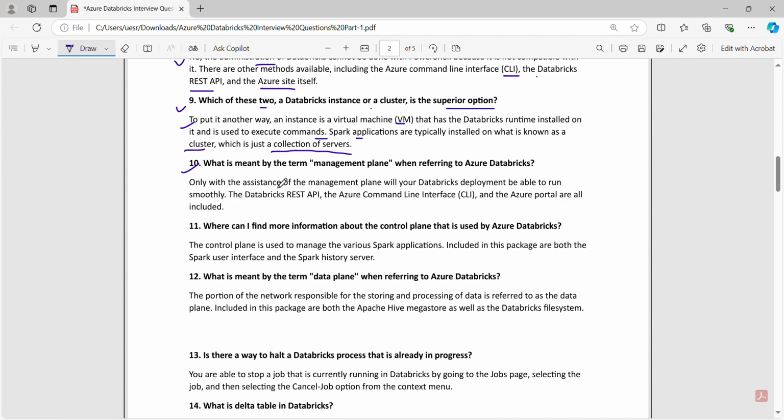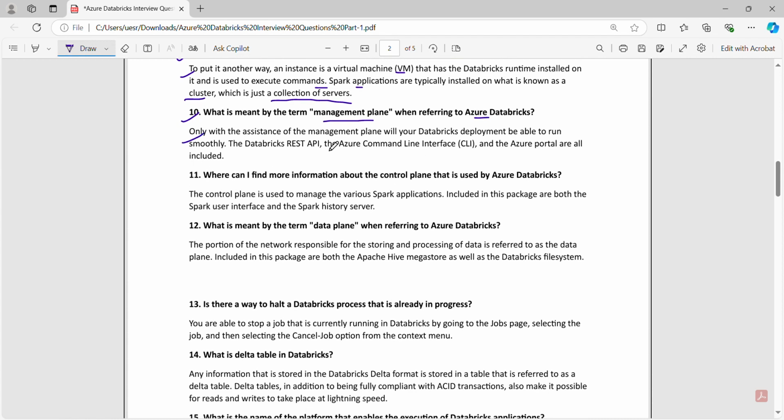10th point, what is meant by the term management plane when referring to Azure Databricks? Only with the assistance of the management plane will your Databricks deployment be able to run smoothly. Databricks REST API, CLI, and Azure Portal are all included.